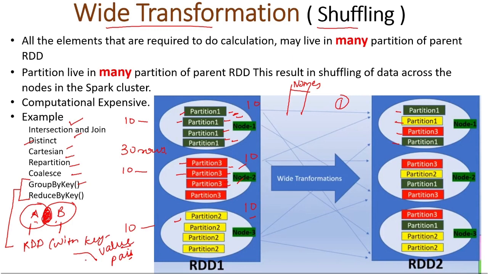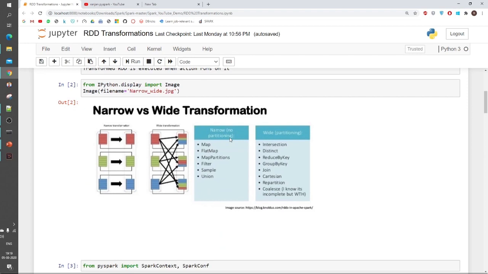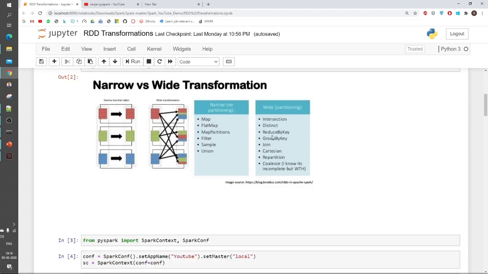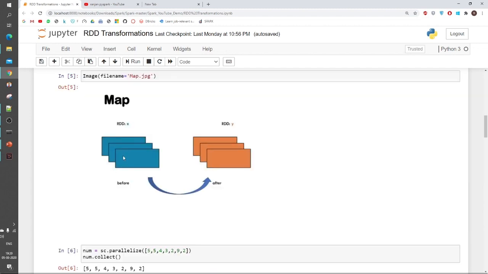So let's start the Python implementation. As I told you, these are the types: these are the narrow transformations and these are the wide transformations. Whichever transformations have a key will be used on a key-value RDD. First we see the map example. So what is map? This is our RDD, and map is a function in which we can apply any operation. Suppose we want to multiply each row by 2. We will just create a function and map that function to this RDD. Once the function is mapped to this RDD, it will create a new RDD.